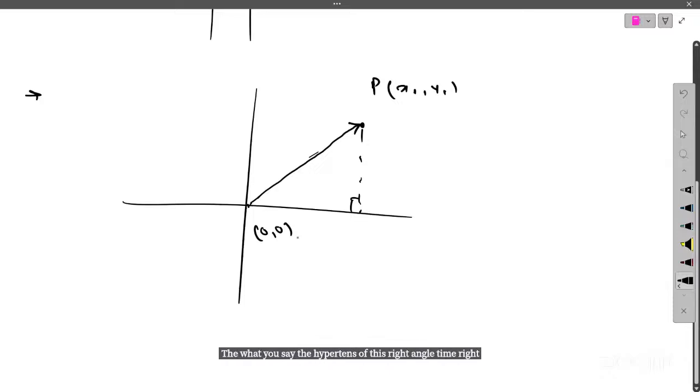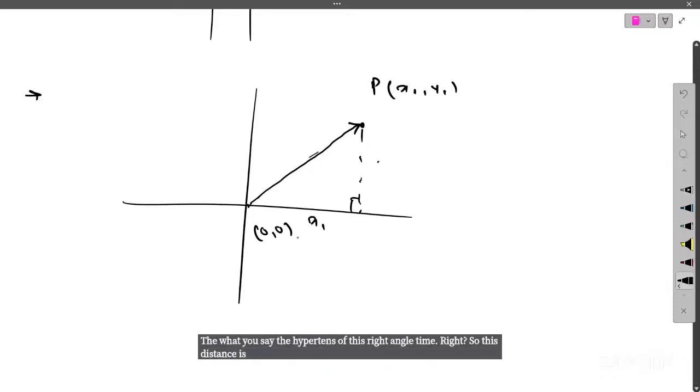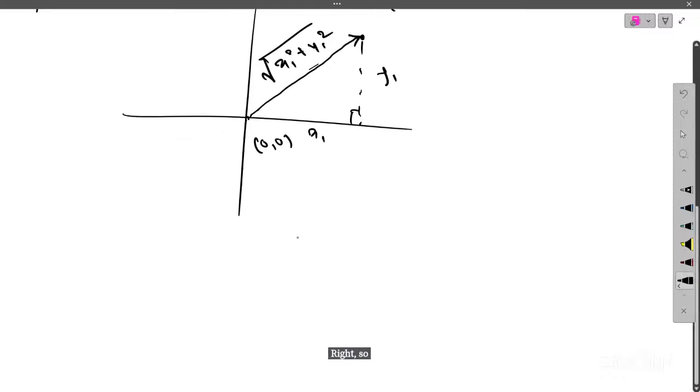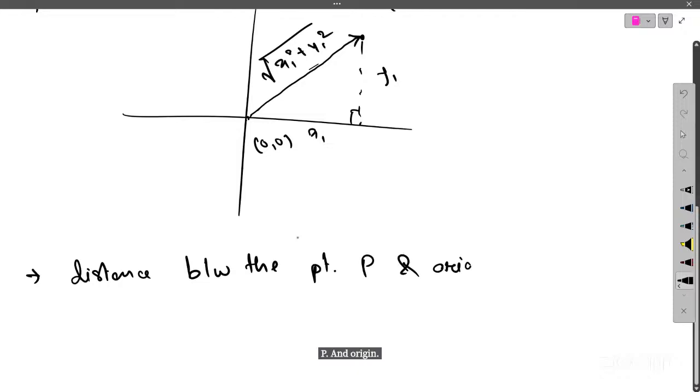This distance is simply x1, this distance is simply y1. So via the Pythagoras theorem, this distance is the square root of x1 squared plus y1 squared, right? So via this knowledge, we say the distance between the point P and the origin. The origin is the point where your x-axis and y-axis intersect each other.